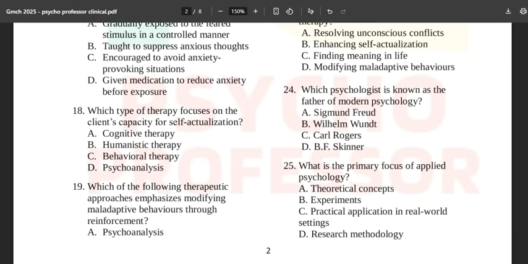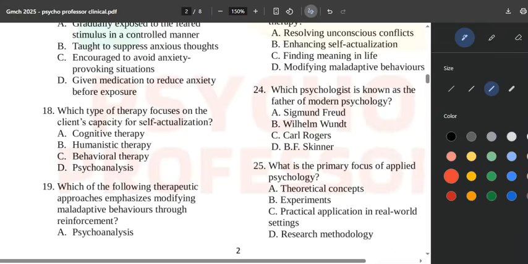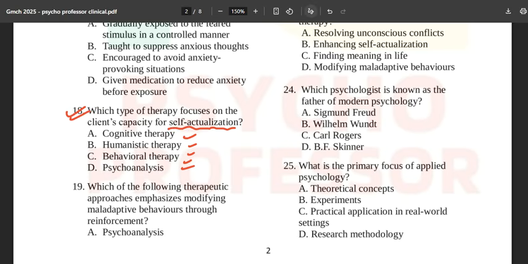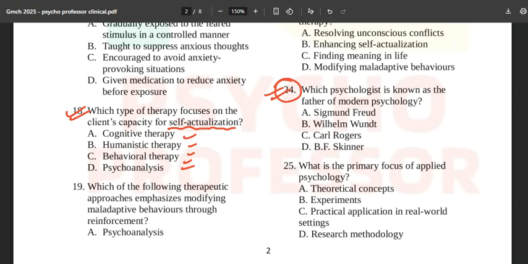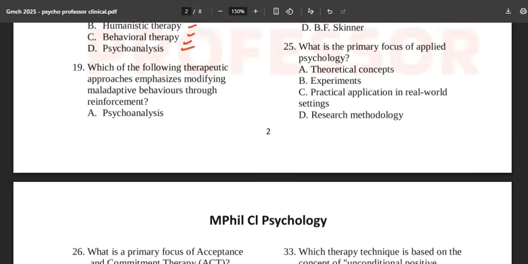Now, who will mark this answer wrong? Question number 18, which type of therapy focuses on the client's capacity for self actualization? All these questions are super easy, super simple. And one thing is interesting, they have also repeated the PYQ. See question number 24 over here, and we will look into the last question, around 97-98, shortly.